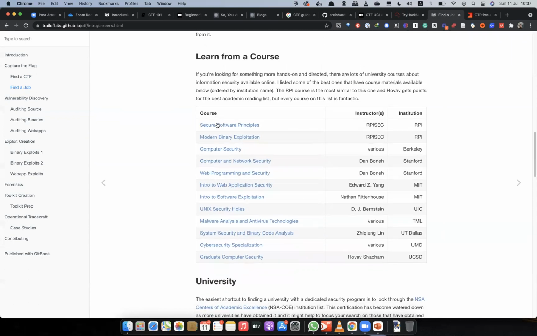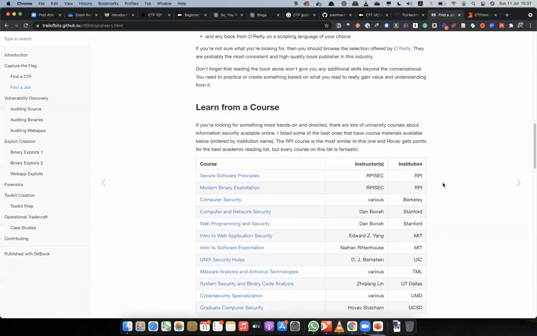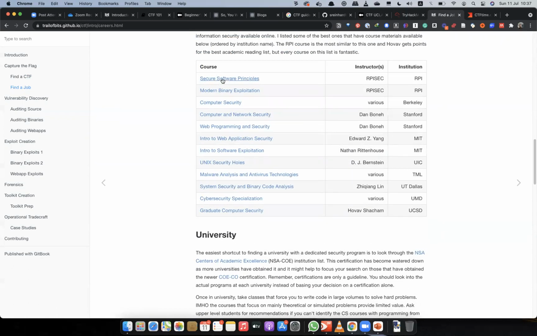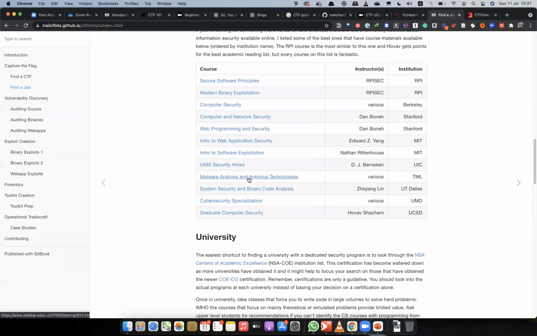And there are so many good places to learn these concepts. So you can't basically cry like babies, saying our lecture is not teaching something like that, because there are places you can study here. RPISEC, Modern Binary Exploitation. These two courses I have also gone through. Perfect, marvelous courses. Introduction to Web Application Security, MIT, great course, and Unit Security. These are great courses. Right.